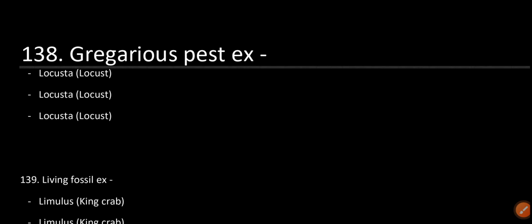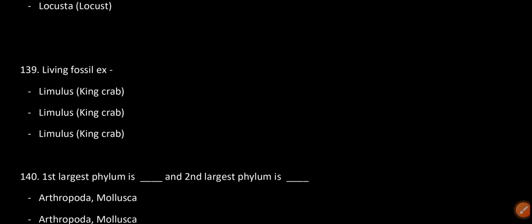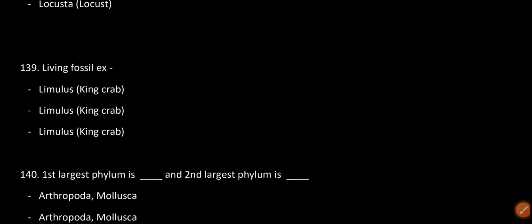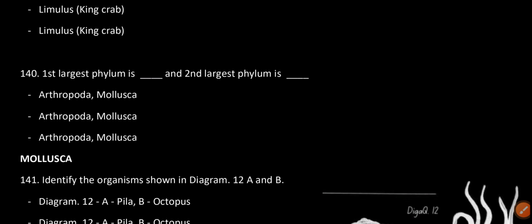Gregarious pest, for example: Locusta, locust. Living fossil, for example: Limulus, king crab. First largest phylum is dash and second largest phylum is dash: Arthropoda and Mollusca.